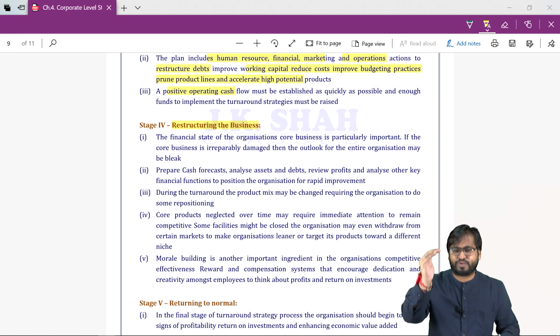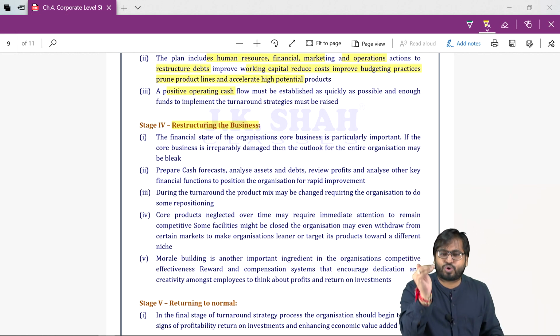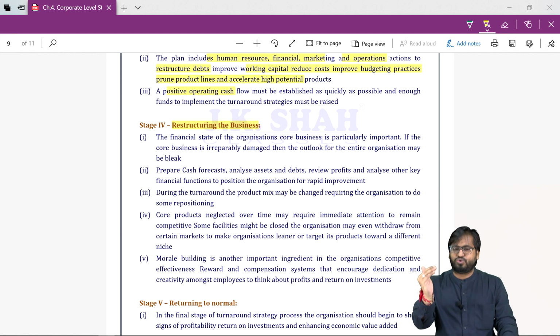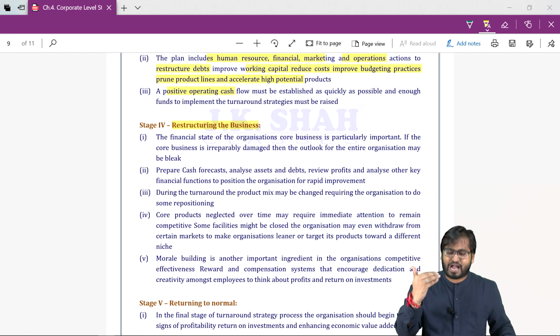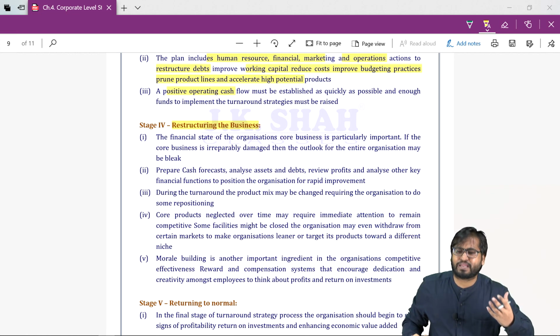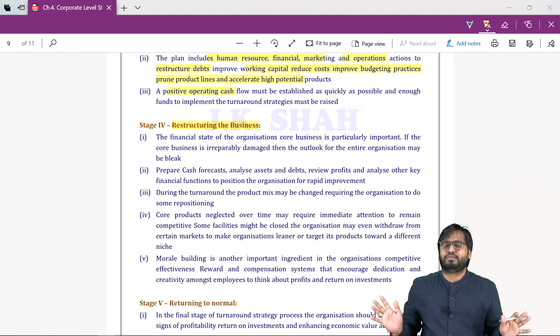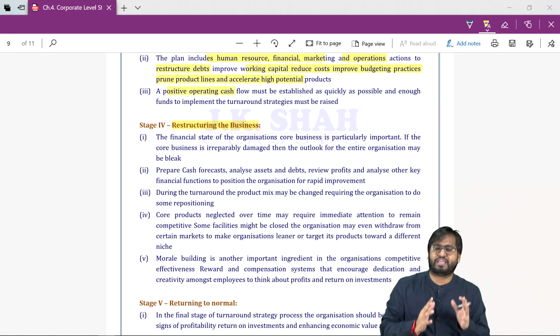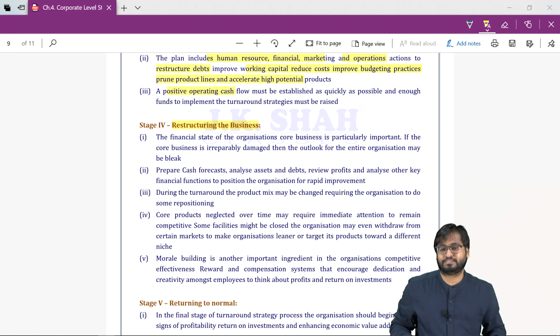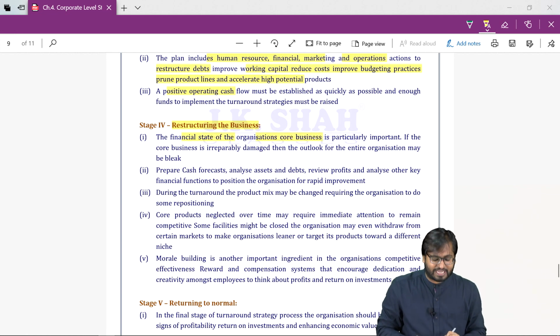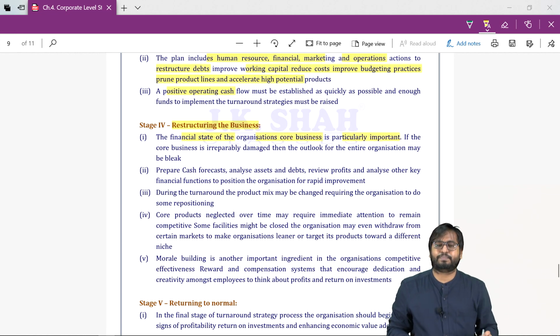In this stage, we will focus on our main business, core business. We will try to find out whether we will be able to survive. Is our existing business damaged? If it is damaged irreparably, meaning we cannot do anything about this, then it will be very difficult for us to survive. Then our future is very bleak, uncertain. The financial state of the organization's core business is particularly important. If the core business is irreparably damaged, then the outlook for the entire organization is bleak.